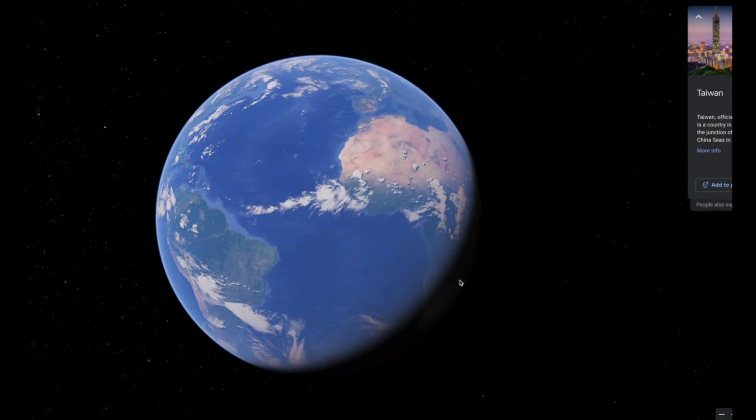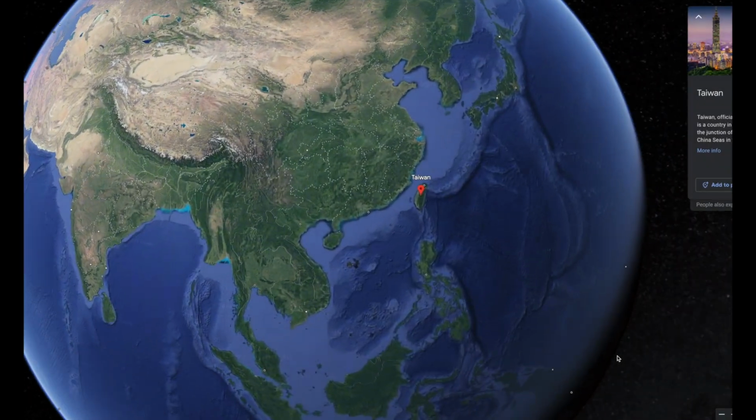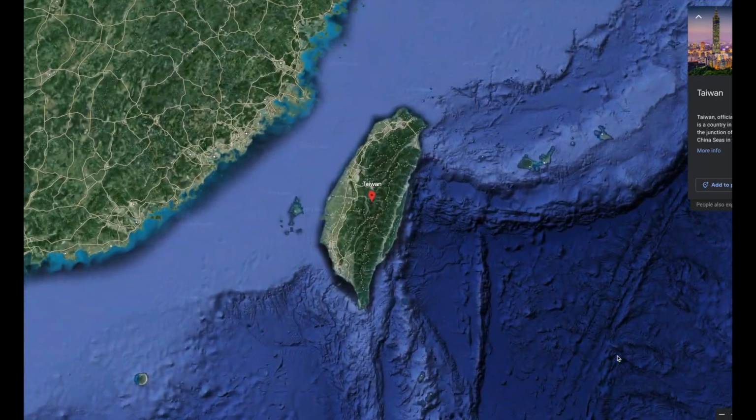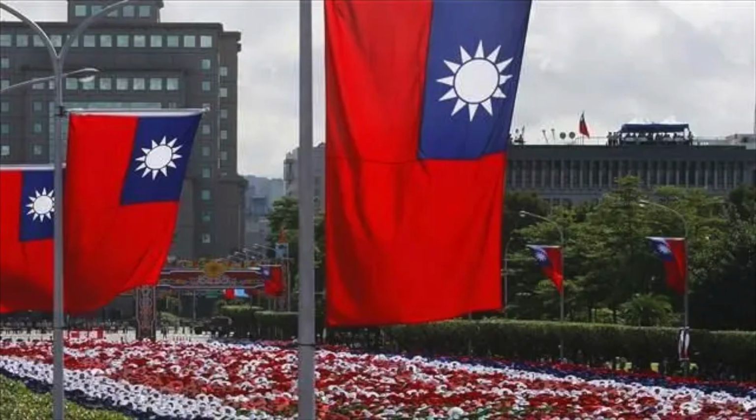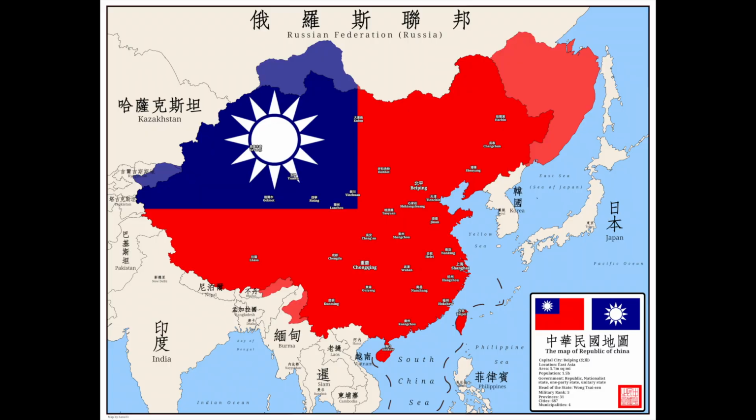For this first place, let's get the biggest elephant out of the room, Taiwan. Most people just know it as Taiwan, but it's actually officially referred to as the Republic of China. This might sound very counterintuitive because they're currently in a bit of a hot situation with China, but at one point Taiwan used to control all of this.